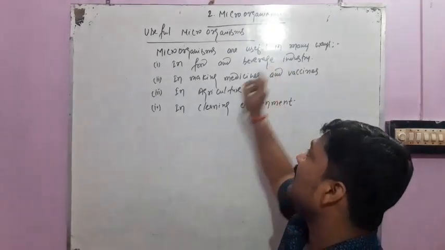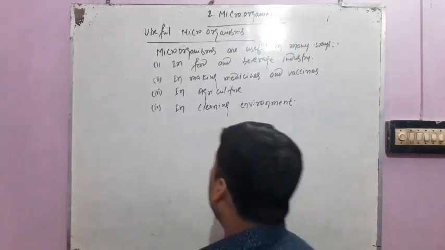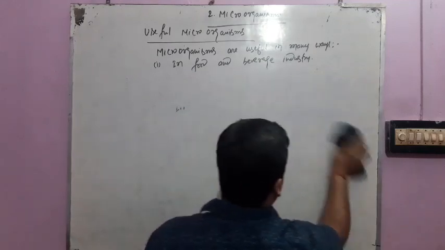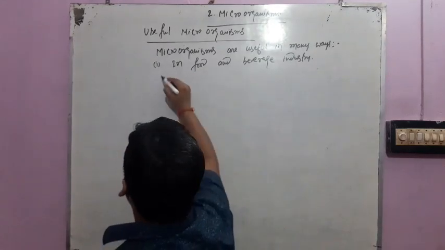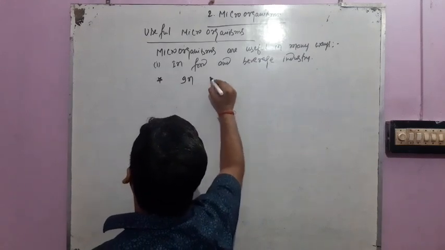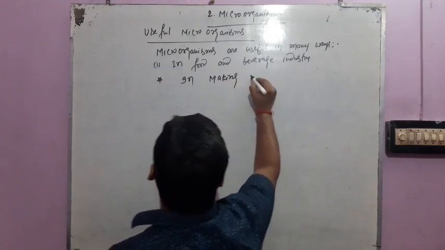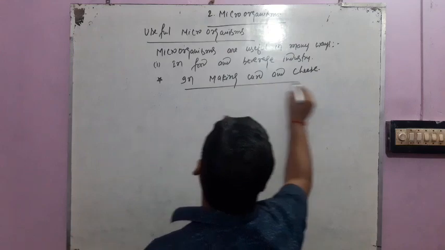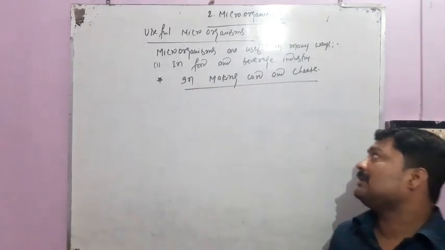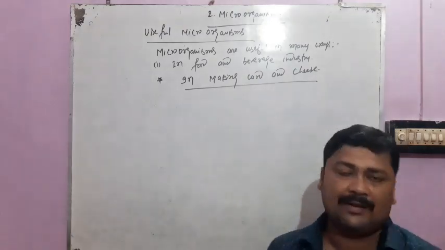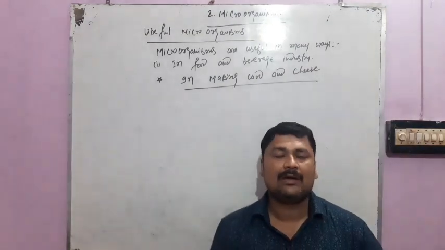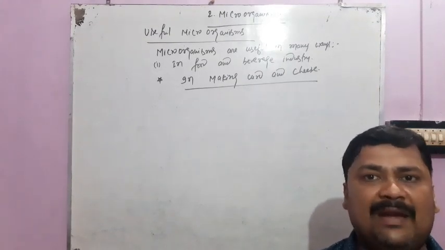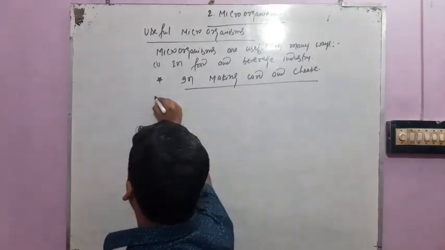So very first we have to discuss the food and beverage industry. How are microorganisms very helpful for us in the food and beverage industry? In making curd and cheese. Look, friends, how curd or cheese is made. Milk is converted into curd or cheese by adding a small quantity of pre-made curd into it.